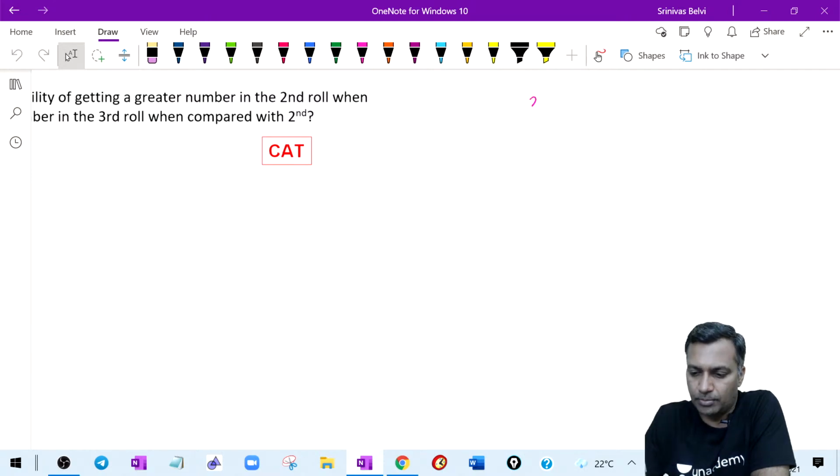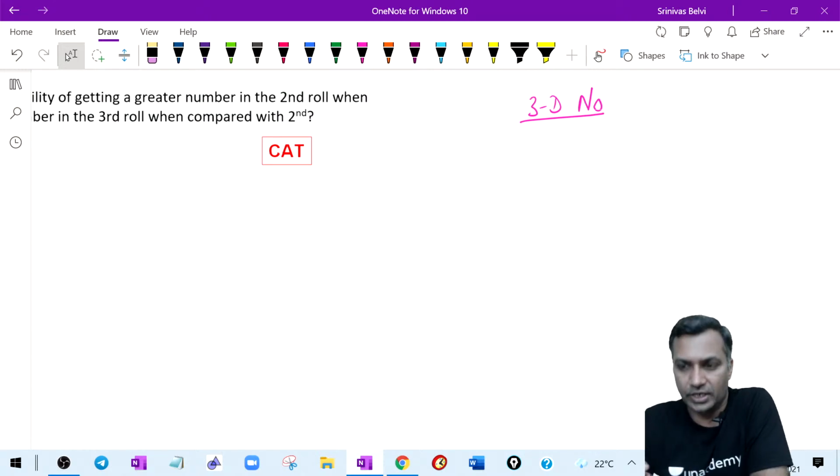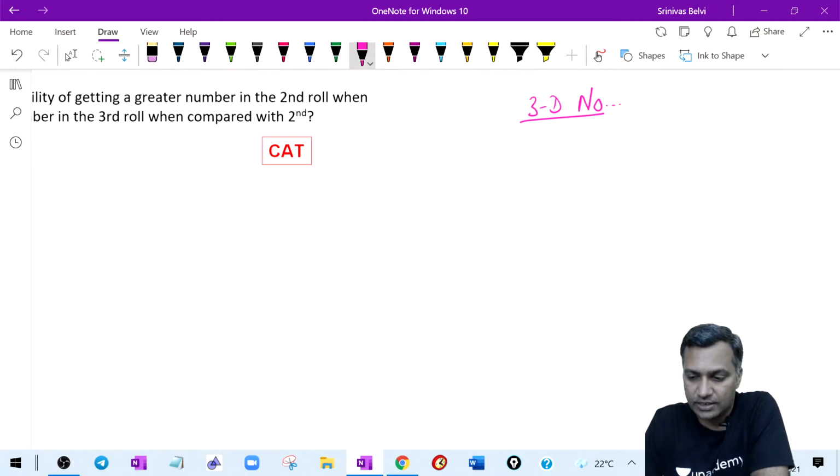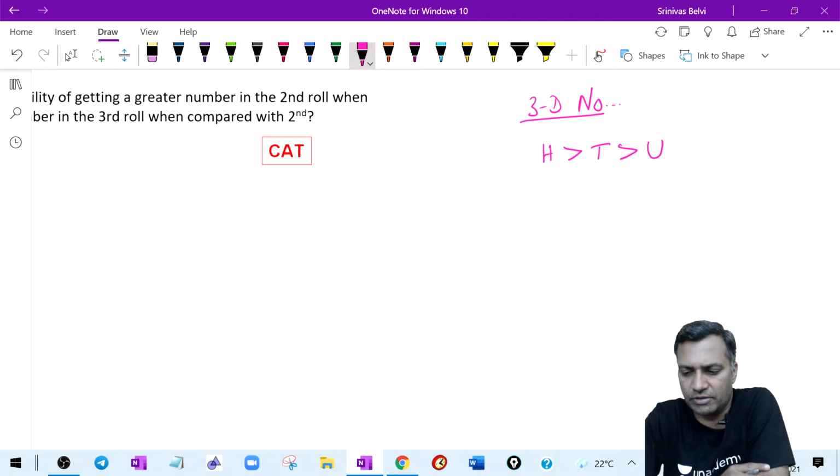In a three-digit number, everybody listen, very important. How many three-digit numbers can be formed such that the digit in the hundreds place is greater than the digit in the tens place, which in turn is greater than the digit in the units place? What is the answer, by the way?